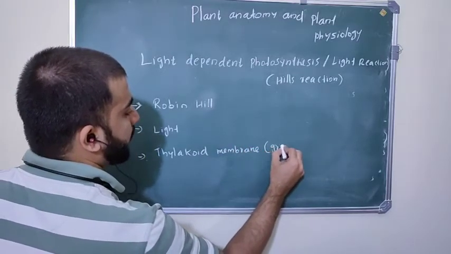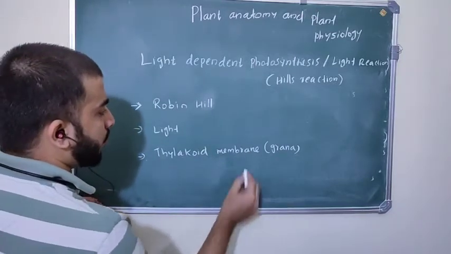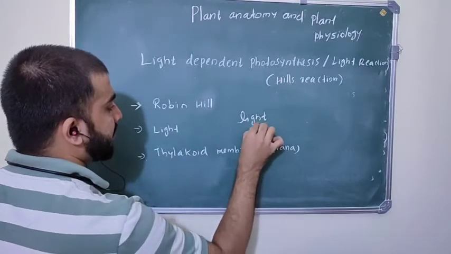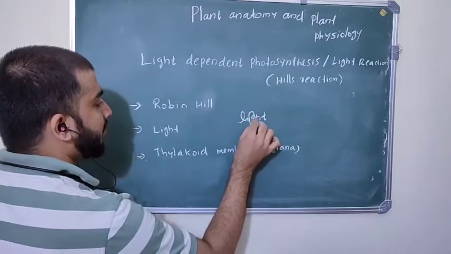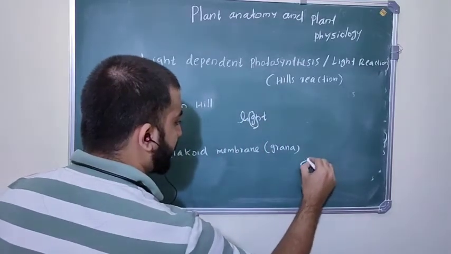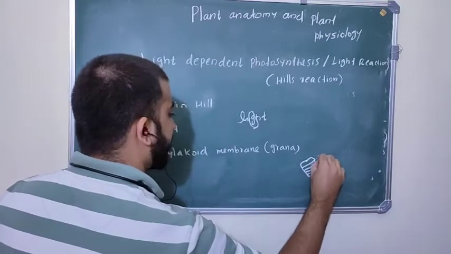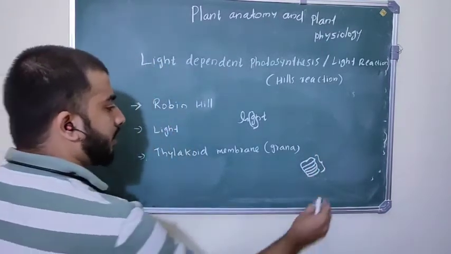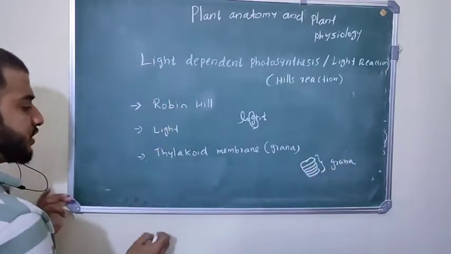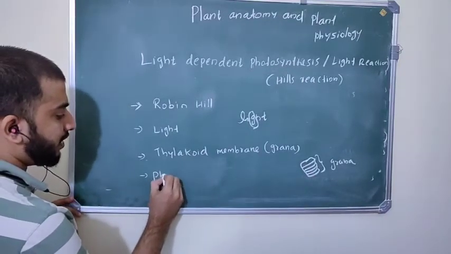Okay, so you can easily remember one short code: light reaction takes place in grana. Remember the G of light, so grana. If you study the internal structure of the chloroplast, you can see many thylakoids stacked like discs. This complete structure is called grana, and in this grana the light reaction takes place.